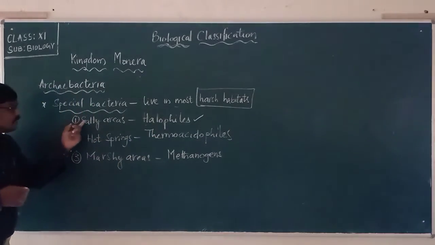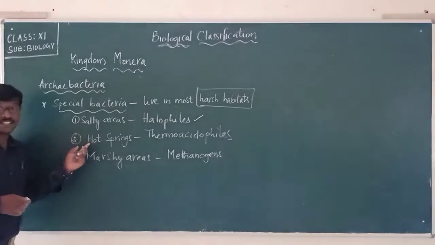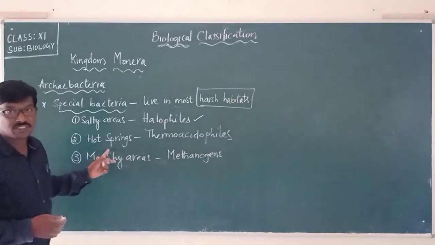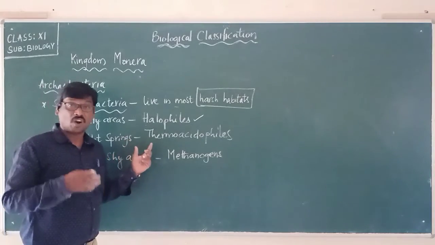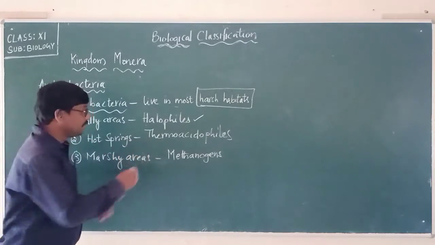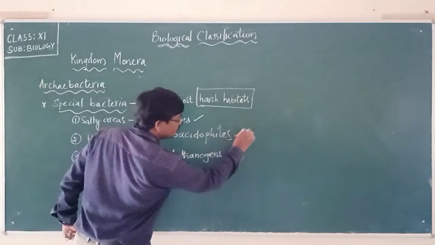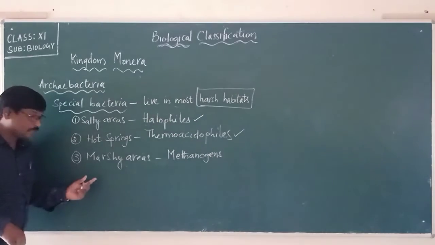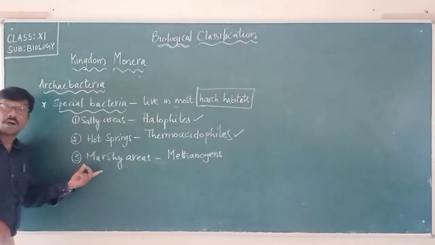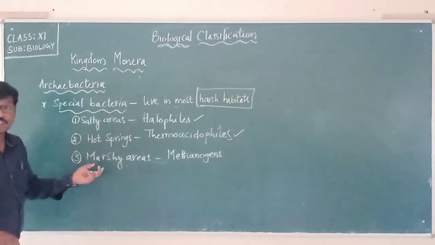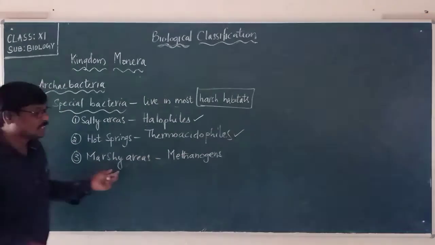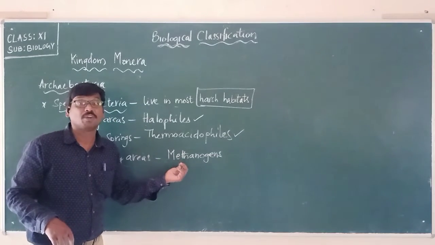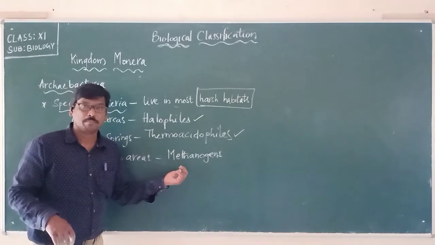And not only in the salty areas, we also see these bacteria present in the hot springs. If they are present in the hot springs, meaning at high temperature, we call them thermoacidophiles. Moreover, they are also present in the marshy areas, and when they are present in the marshy areas, we call them methanogens.